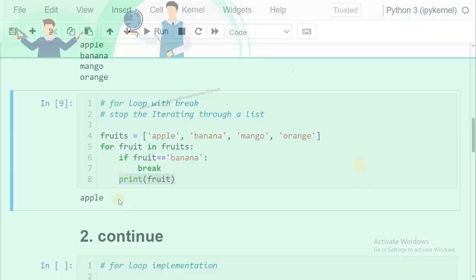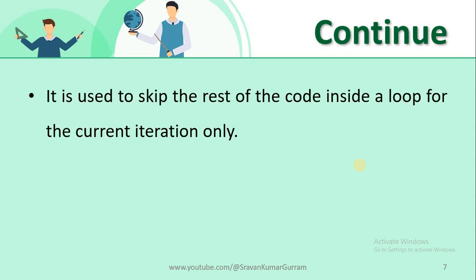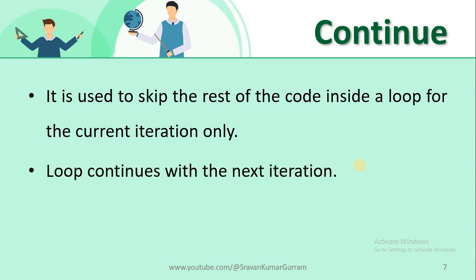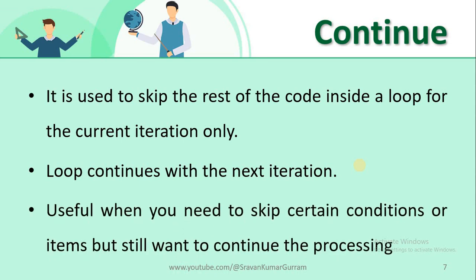I think it's clear. Now let us discuss the continue statement. The continue statement is used to skip the rest of the code inside a loop for the current iteration only. In simple words, if you want to skip a particular iteration, we can go for the continue statement, and that particular iteration only will be cancelled. The remaining iterations will be executed as usual. It is very useful if you want to skip certain conditions or certain items.